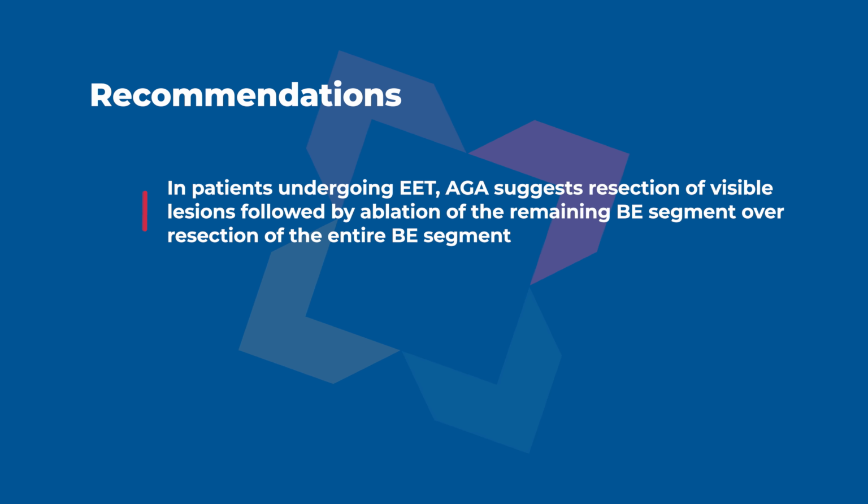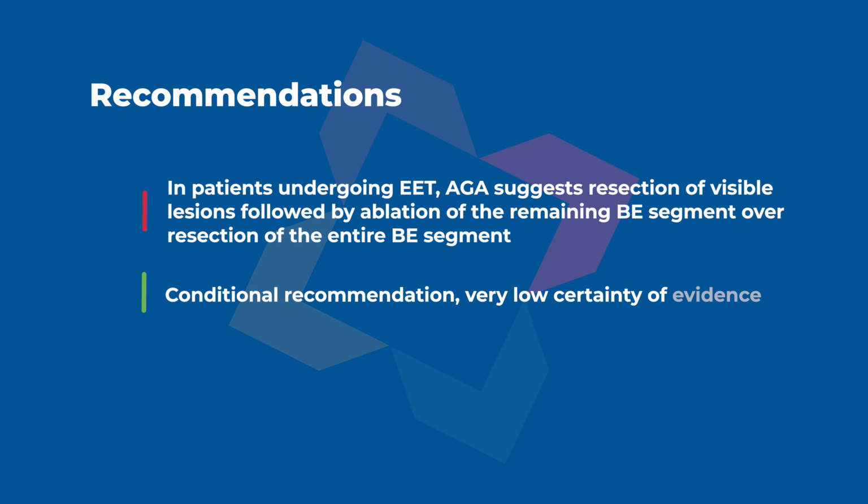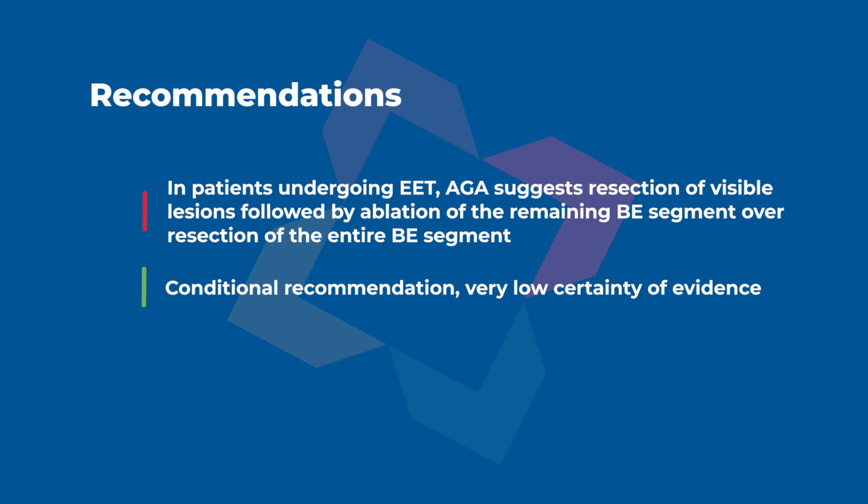In individuals undergoing EET, AGA suggests resection of visible lesions followed by ablation of the remaining BE segment over resection of the entire BE segment. This is a conditional recommendation, very low certainty of evidence.